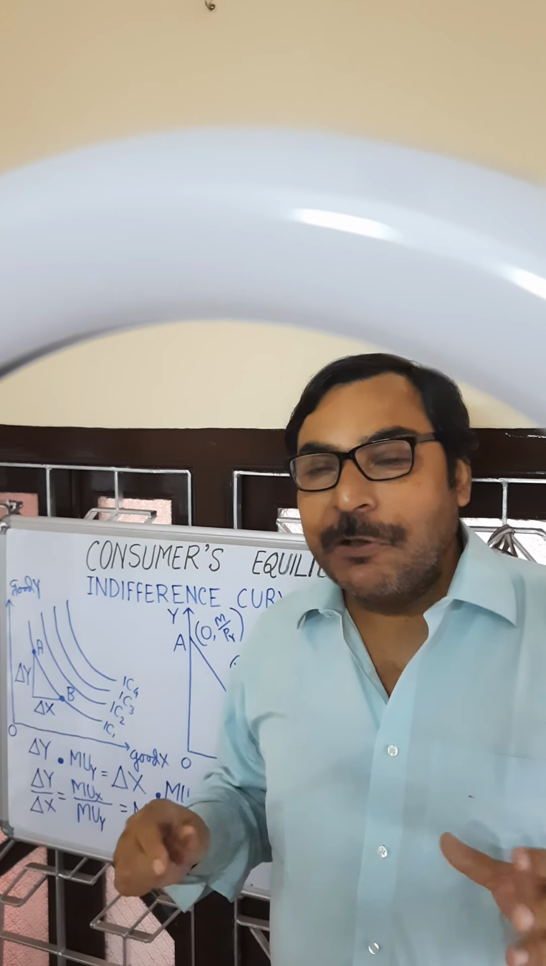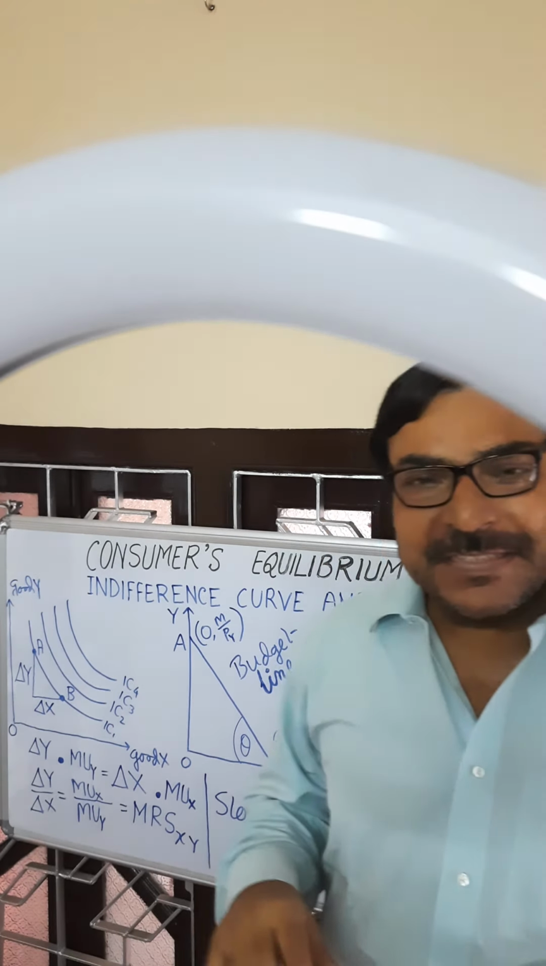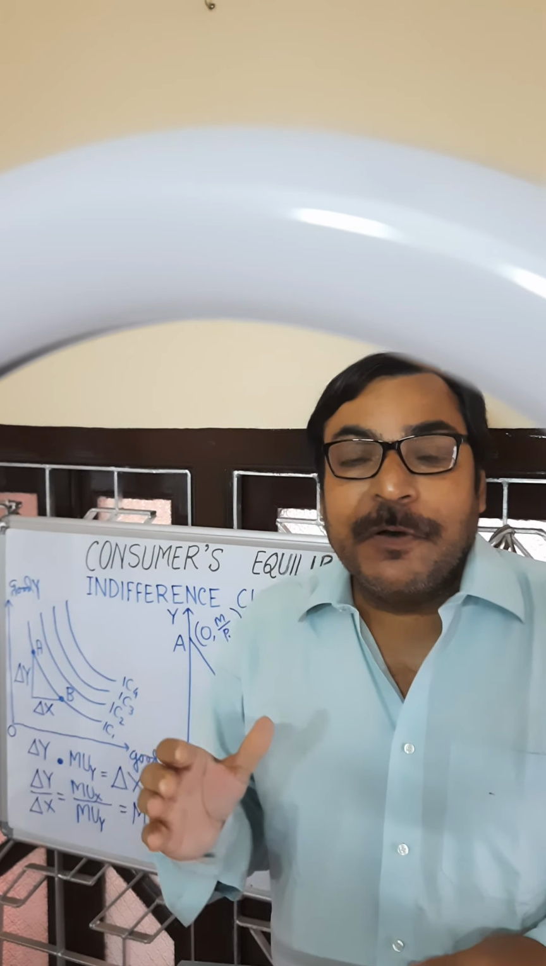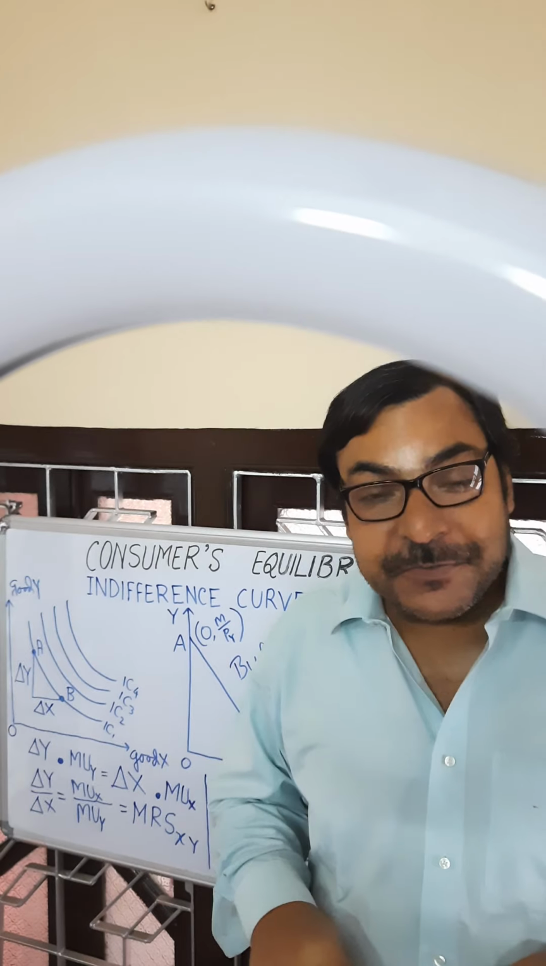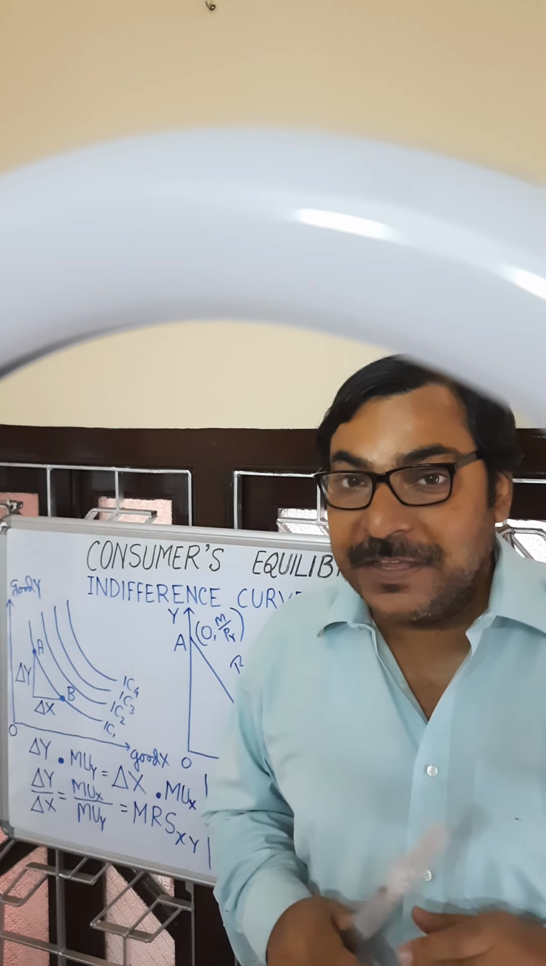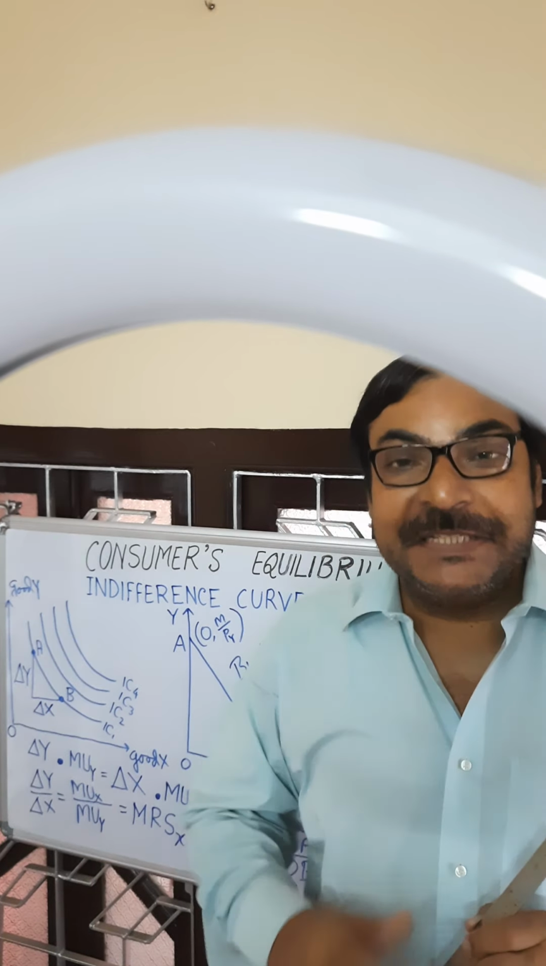Today, our topic is ordinal analysis of consumer's equilibrium. Ordinal analysis explains consumers' behavior with the help of indifference curve and budget line. So, we have to know first what is indifference curve and what is budget line.